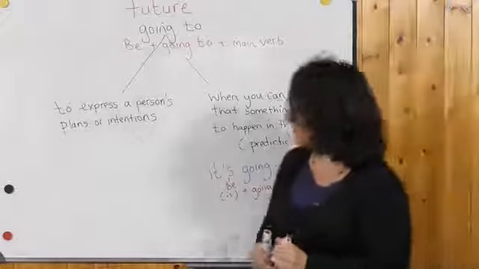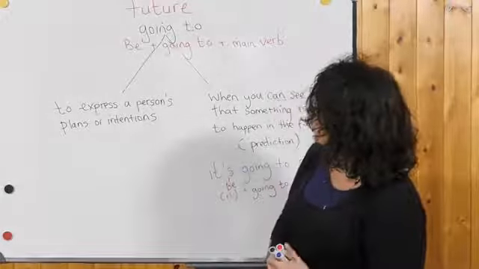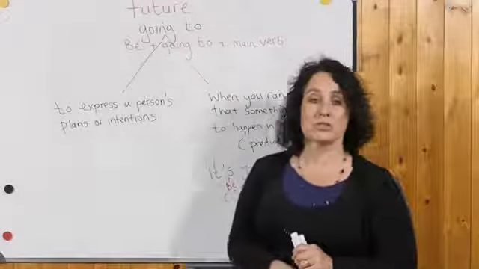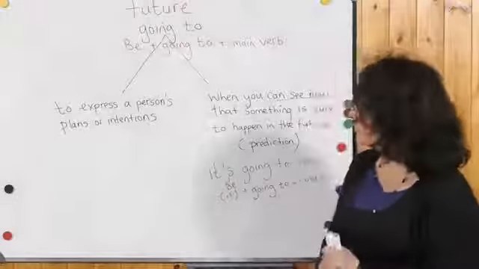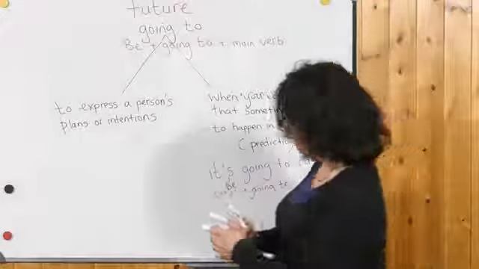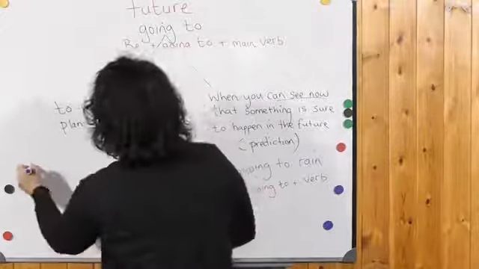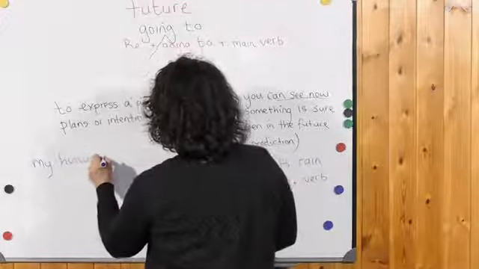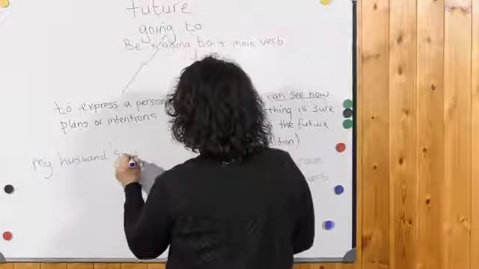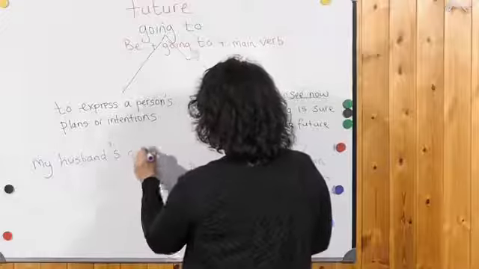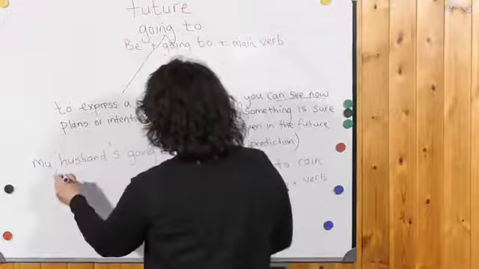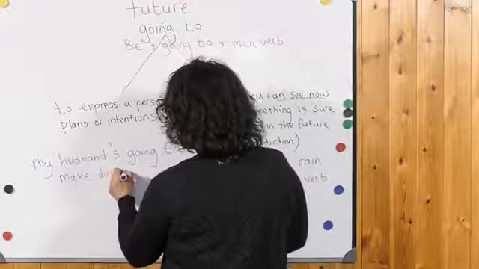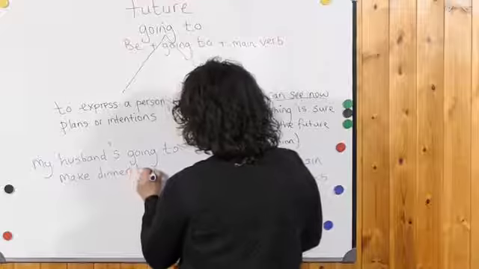Now maybe over here, when we use going to to express a person's plans or intentions, you could say, let's put up an example. My husband's going to make dinner this evening.